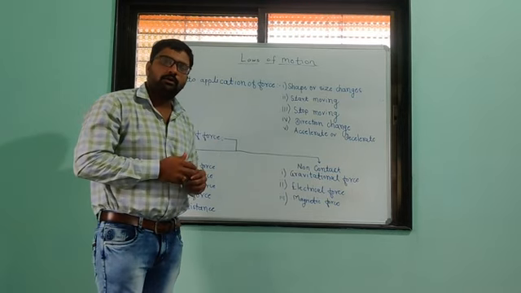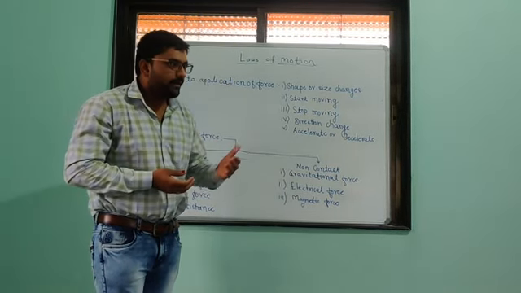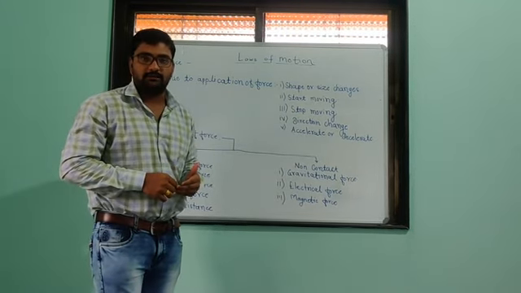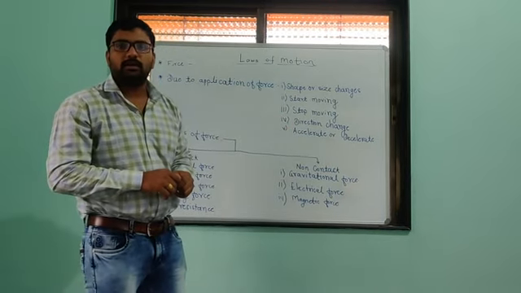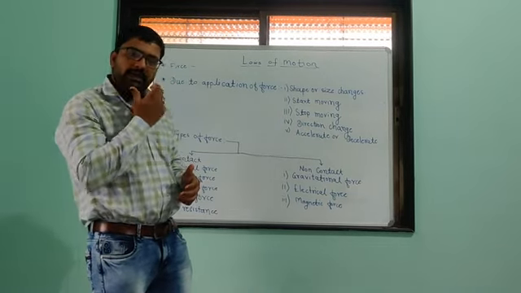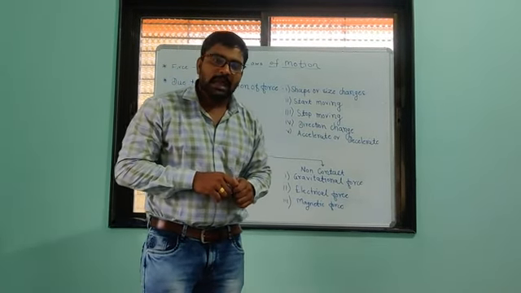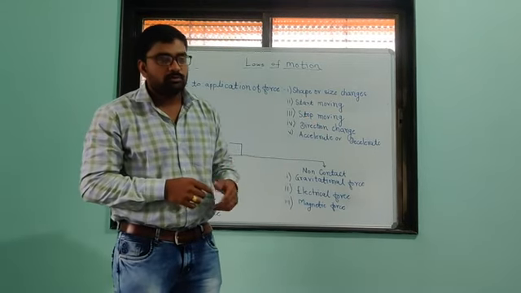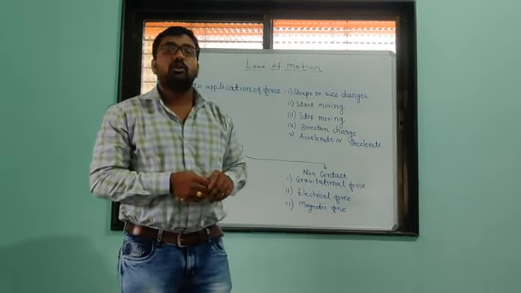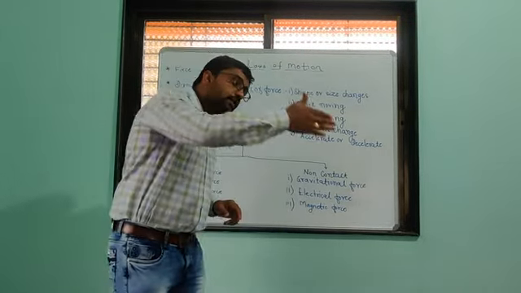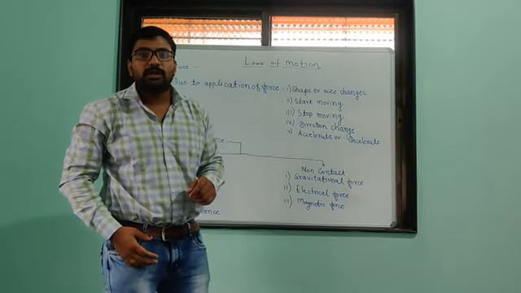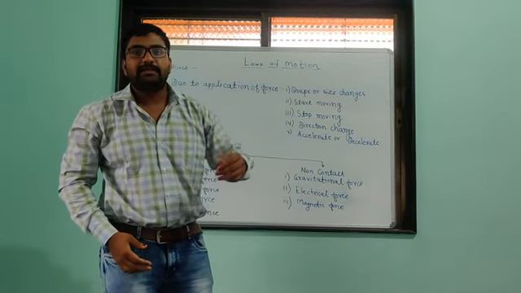Now if I want to open a door inside, what do I have to do? Pull the door inside. Or if I have to close the door, I have to push it. So what is the meaning of pull and push? When we pull or push the door, it means we do something there. We apply something external. Due to that, motion of the door takes place.